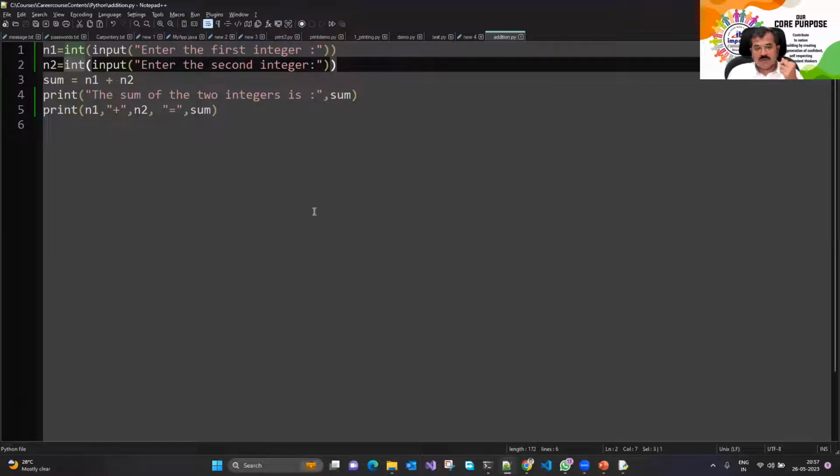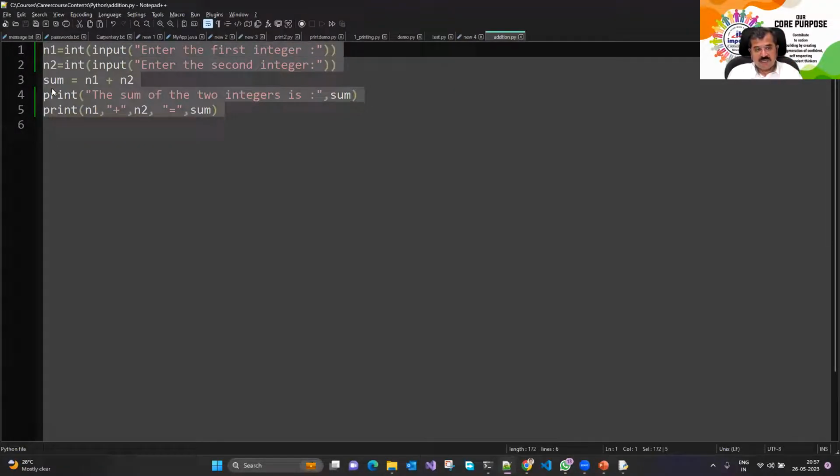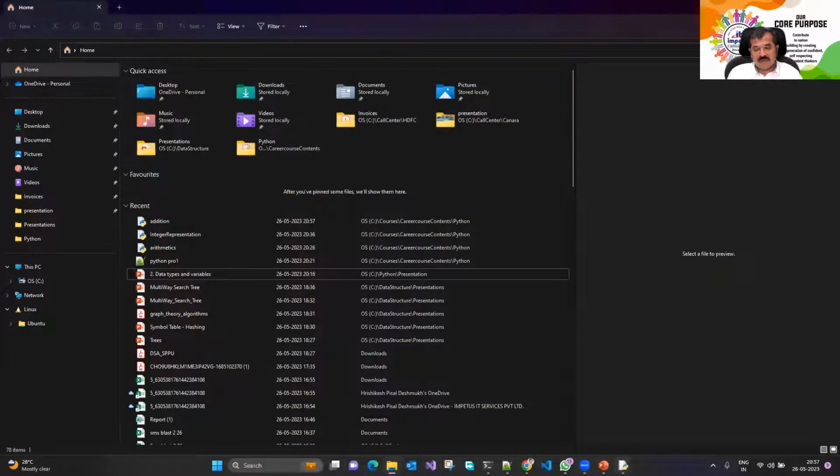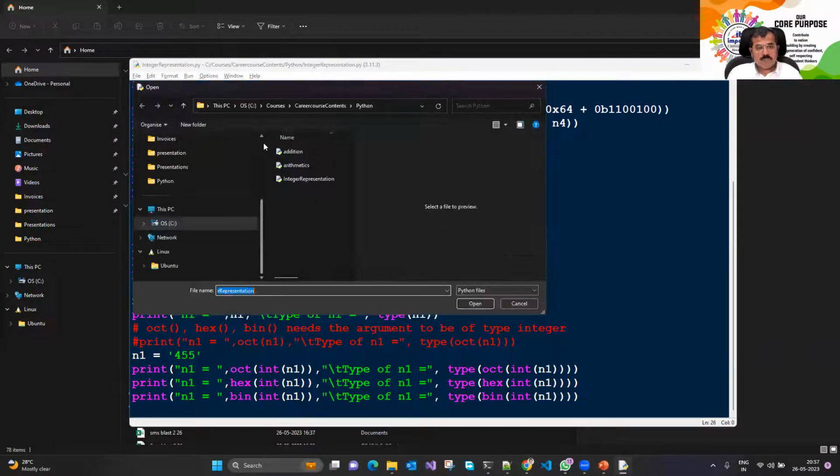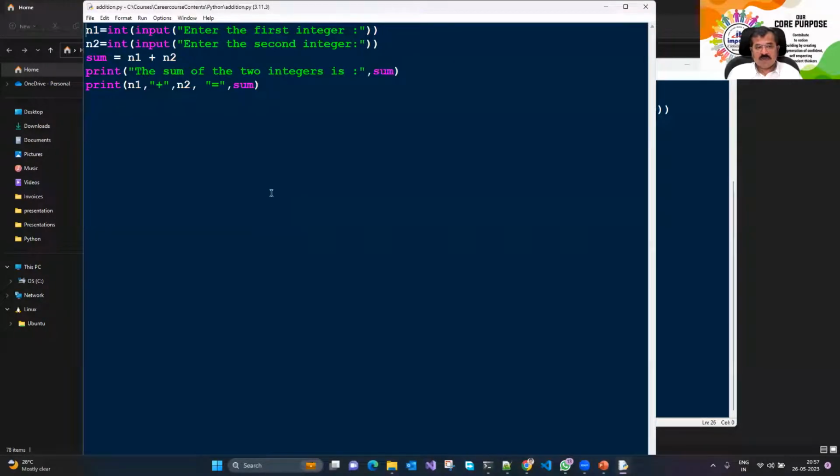Let's run this particular code, and let me open up that script only over here. कैसे open करेंगे देखो, file, open, और addition का script open कर लिया, ये open कर लिया.